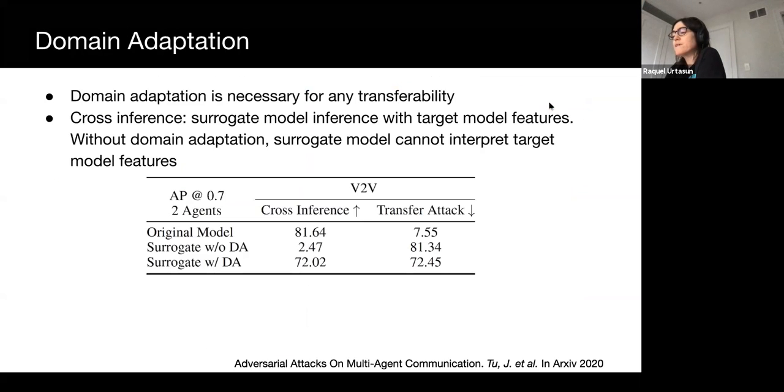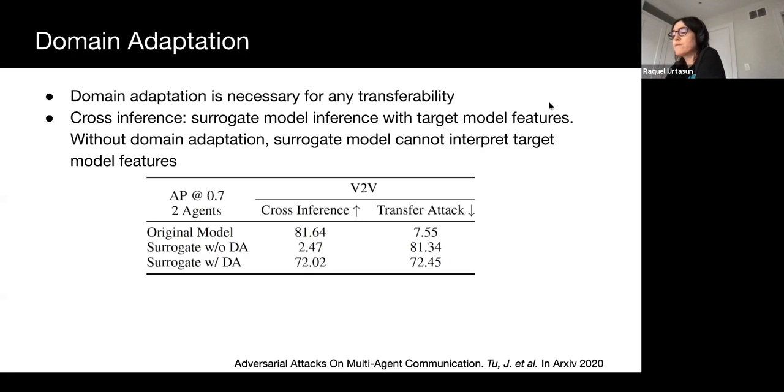Here we demonstrate the necessity of using domain adaptation to align the intermediate representations of the surrogate model. We compare generating perturbations with three models: the original model, a surrogate with domain adaptation, and a surrogate without. We evaluate in a setting with only 2 SDBs in the network. First, using the original model to generate perturbation is equivalent to a white box attack and is very strong. Then, notice the attack is completely ineffective without domain adaptation.